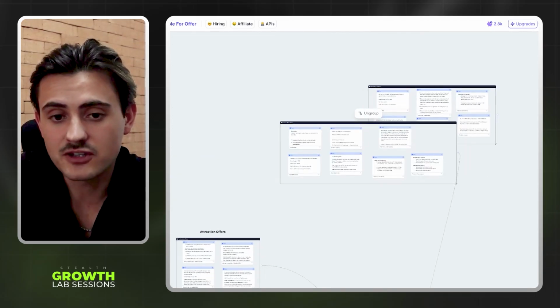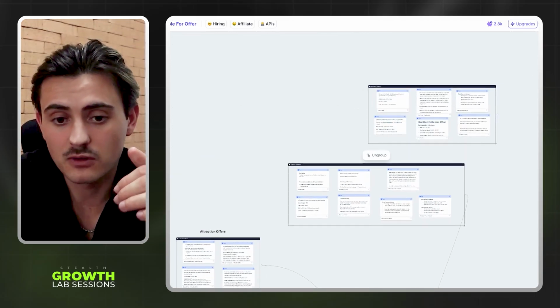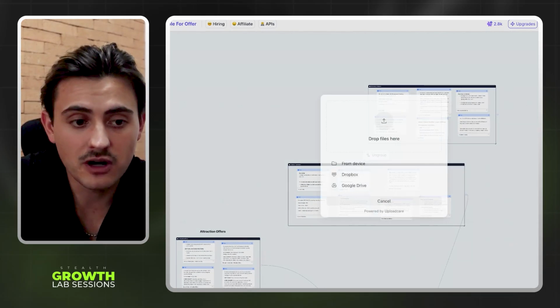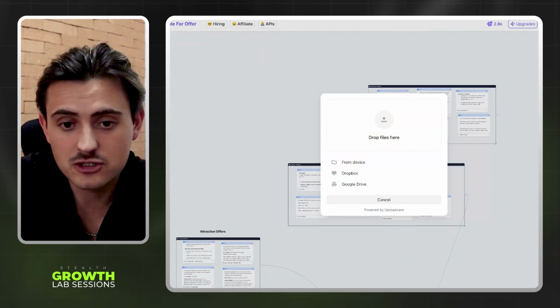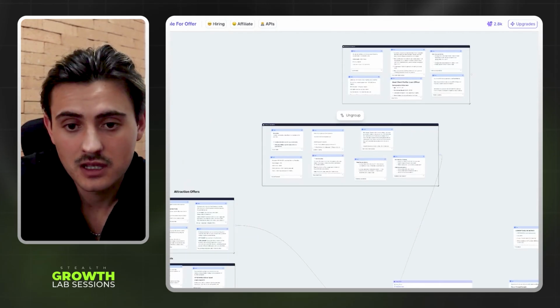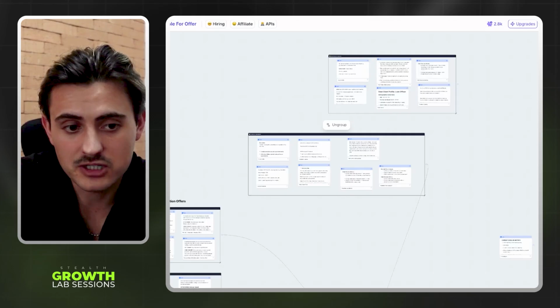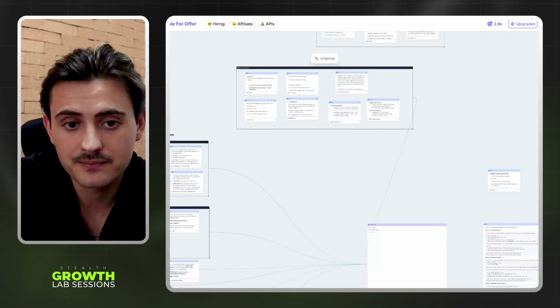So once you have all that documentation that we discussed in the first part, you want to paste it all in here. You can also upload your documents and drop them in here from your Google Drive, or you could just record yourself. If you want to record yourself talking about it, you can do that the fast way, okay?